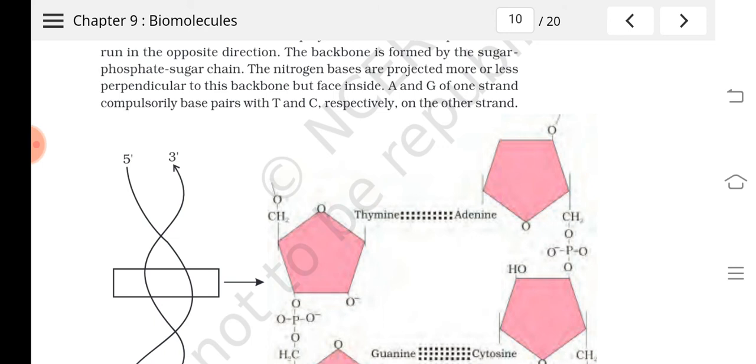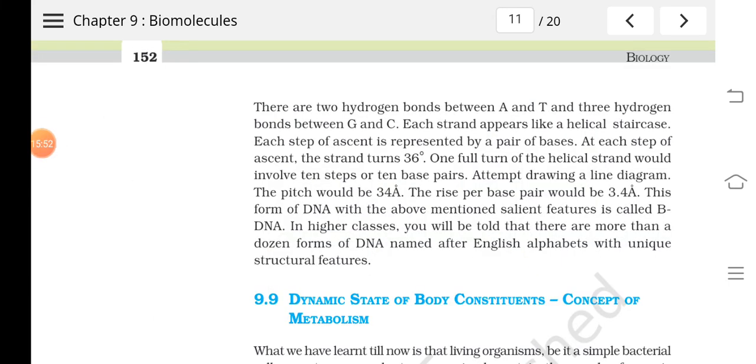Is it clear? So in this way the DNA is made up of two strands. It is double stranded, according to Watson and Crick's double helix model. In between the strands there are nitrogen base pairs, and they represent the steps. If you imagine the DNA as a helical staircase, each step is represented by a pair of bases, AT and CG. AT are joined by two hydrogen bonds, and C and G are joined by three hydrogen bonds.